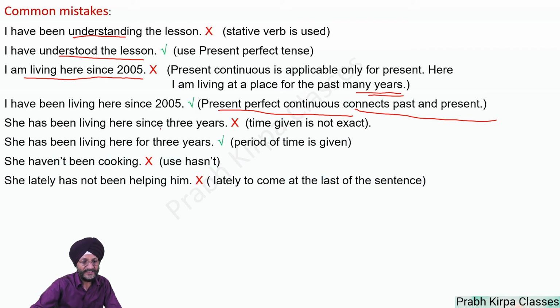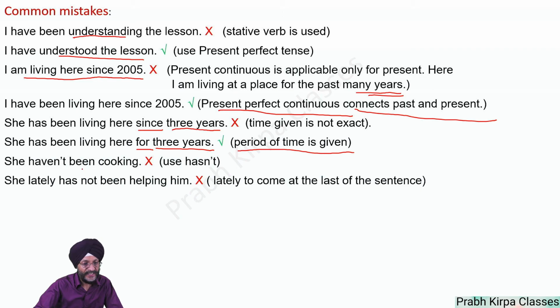She has been living here since 3 years. Here, since is used only when an exact point of time is there. Since 2015, since. Since is not to be used when the time is not given as an exact figure. So she has been living here. We will use the word for in place of since. Here 3 years is the period or duration of time.